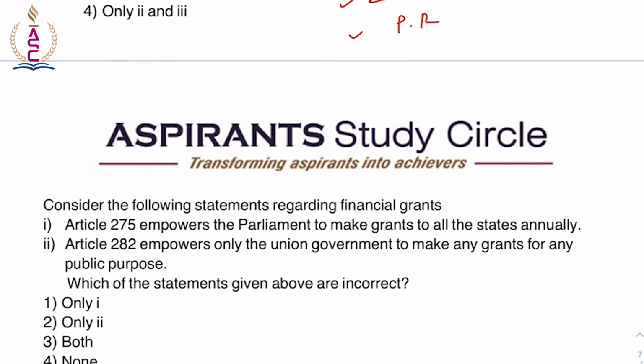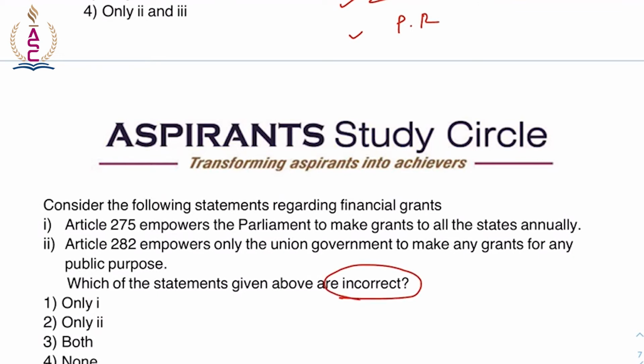Consider the following statements regarding financial grants. Article 275 empowers the parliament to make grants to all states annually. Article 282 empowers only the union government to make any laws for any public purpose. So here, Article 275 empowers the parliament. Which are incorrect?